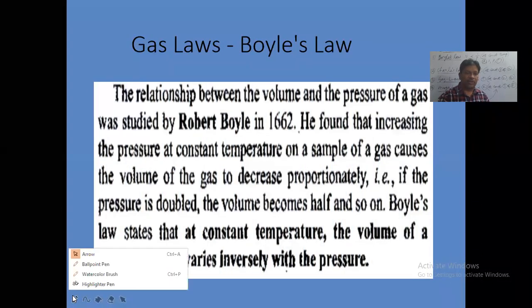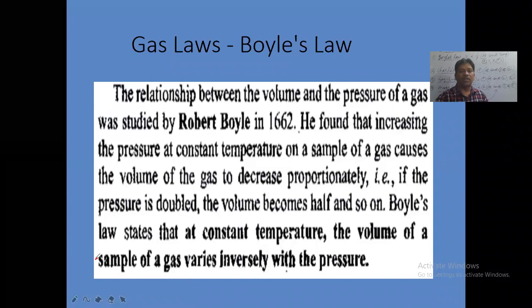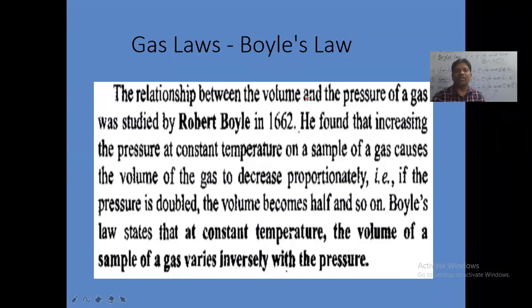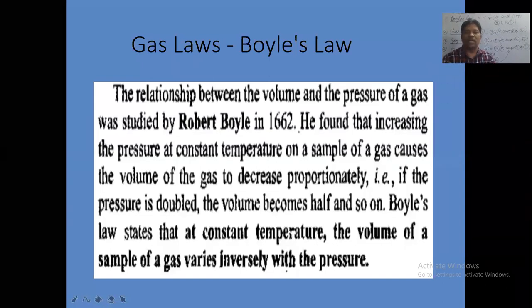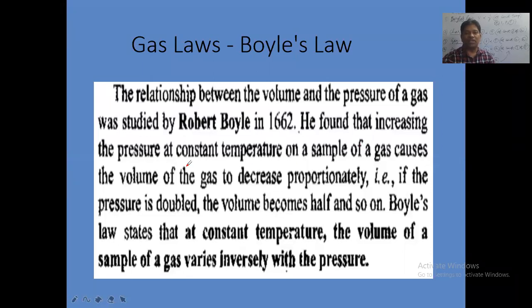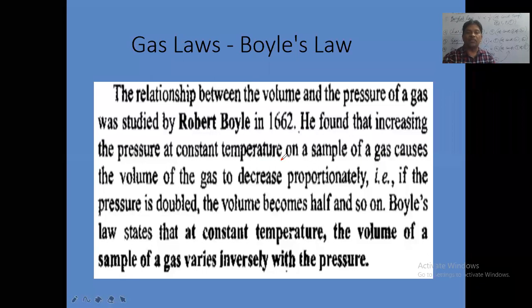The first one is Boyle's law, the relationship between the volume and the pressure. It was given by Robert Boyle in 1662. He found that increasing the pressure at constant temperature on a sample of gas causes the volume of the gas to decrease proportionately.